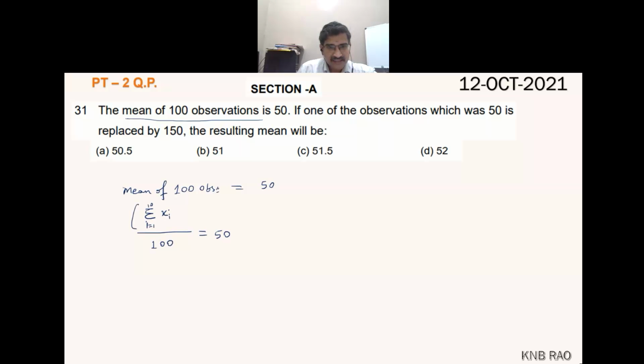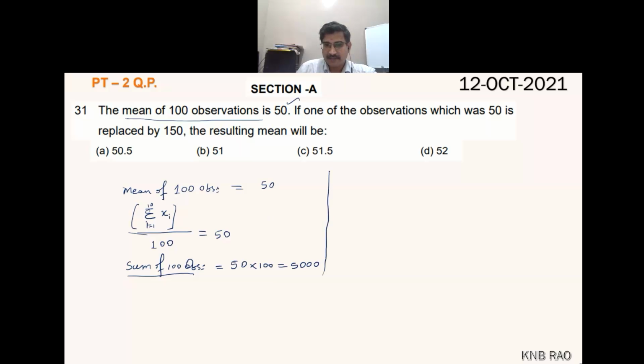The mean is the sum of 100 observations divided by 100. When 100 goes to the other side, it becomes 50 into 100. So 5000 is the sum of 100 observations. This is from the first statement we get.